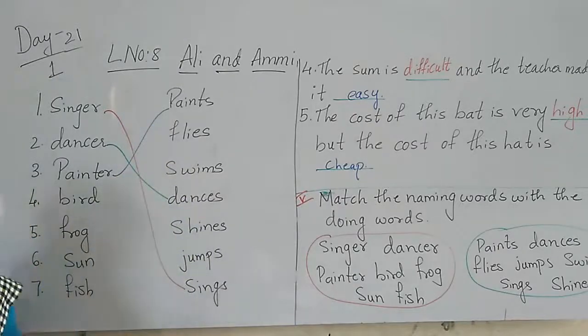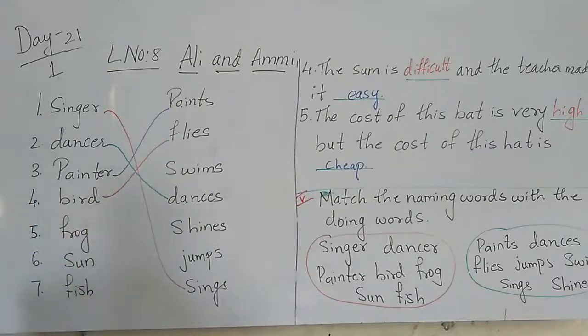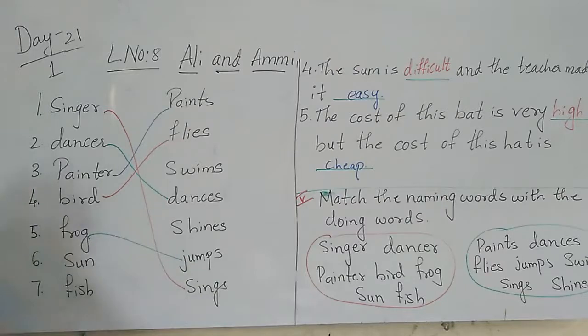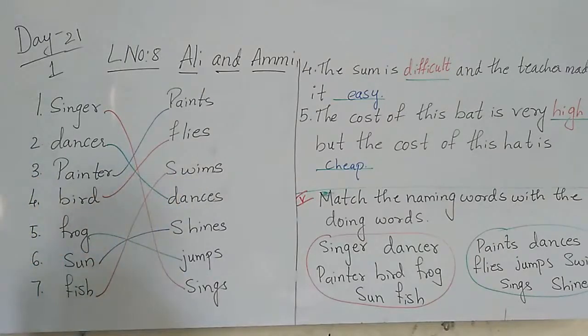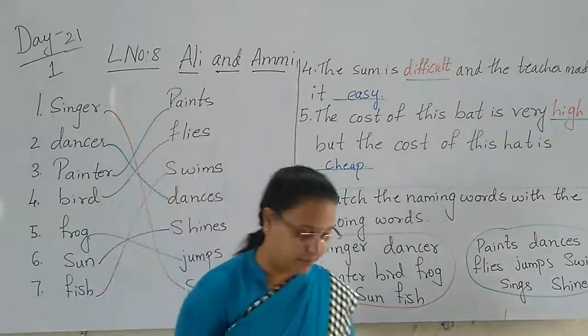The next, birds, what will they do? They fly. And then frog. What will the frog do? It will jump. Sun, children, what will the sun do? The sun will shine. And then last, fish. What will the fish do? The fish will swim. Now these words only we have to separate.